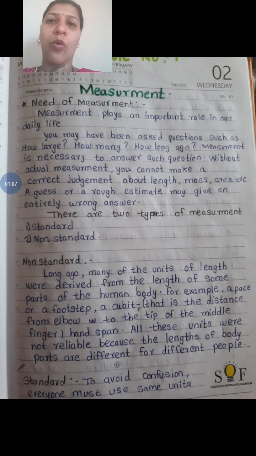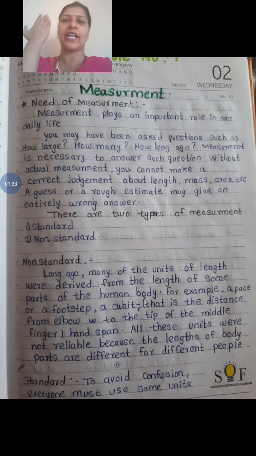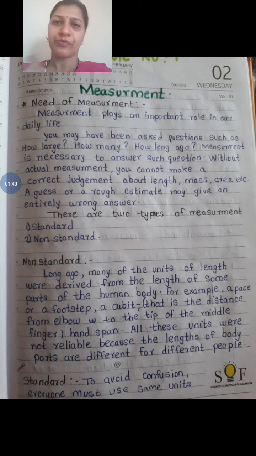But in the olden days there was no measurement, so they used non-standard units. Non-standard unit means what? They used their human body for the measurement. For example, the hand, leg. Then the cubit. Now you know what is meant by the cubit. A cubit is nothing but the distance between the middle finger and the elbow. That distance is called a cubit. They used their whole body for the measurement.